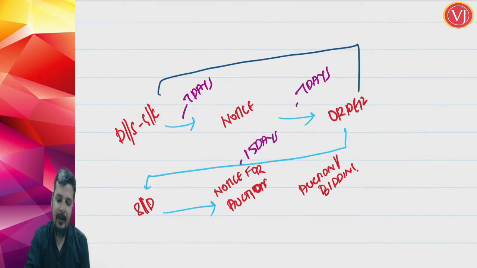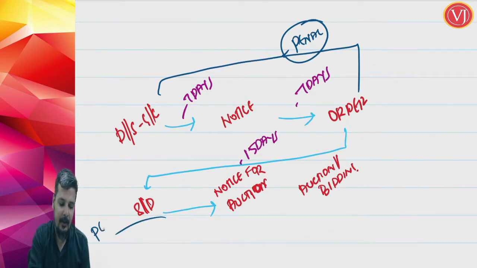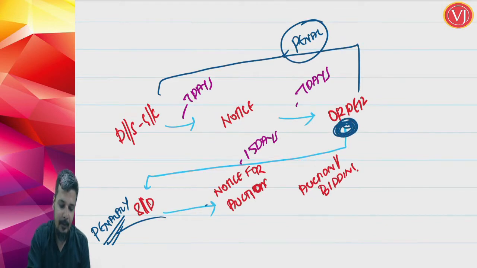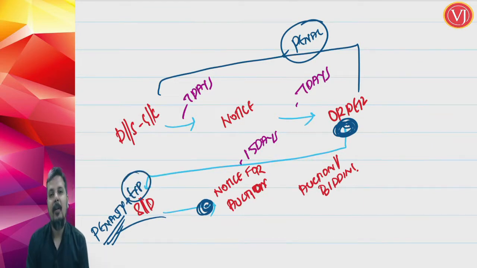So if the assessee is paying within this time limit, he has to pay only penalty. But after 15 days of order but before notice, he will be given a second opportunity: he can take the goods by paying penalty plus expenses for safe custody of the goods and handling the goods.